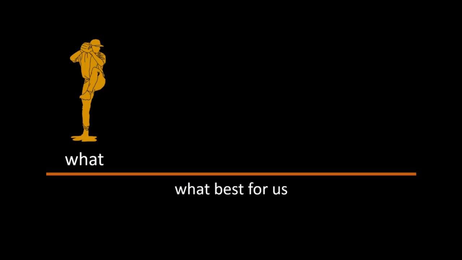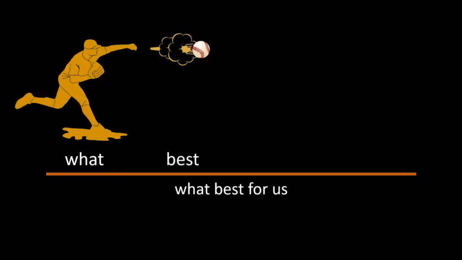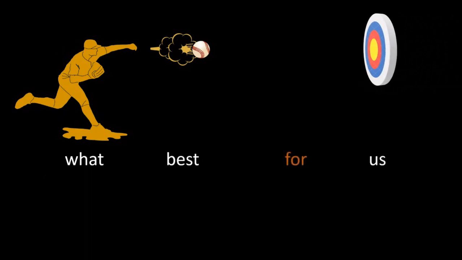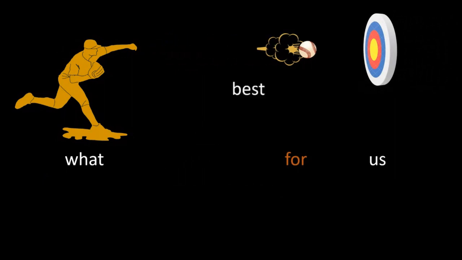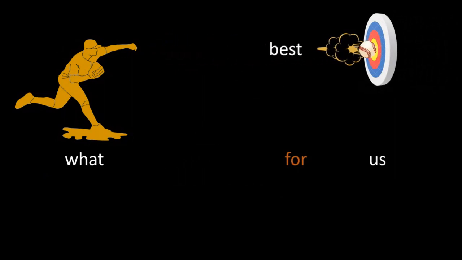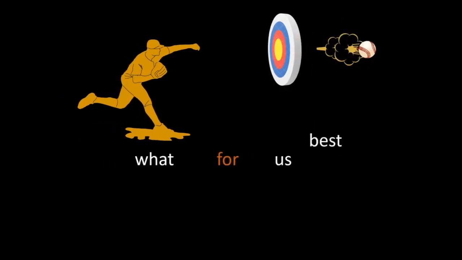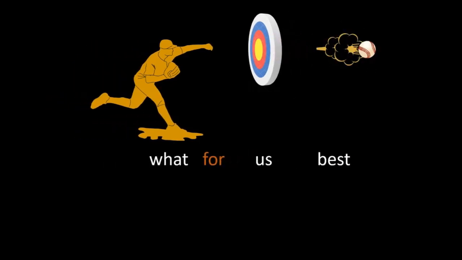The baseball, or the verb, in this case is best. And the target of this verb is us. The preposition is for. And that gives us what best for us. We rearrange: what for us best.